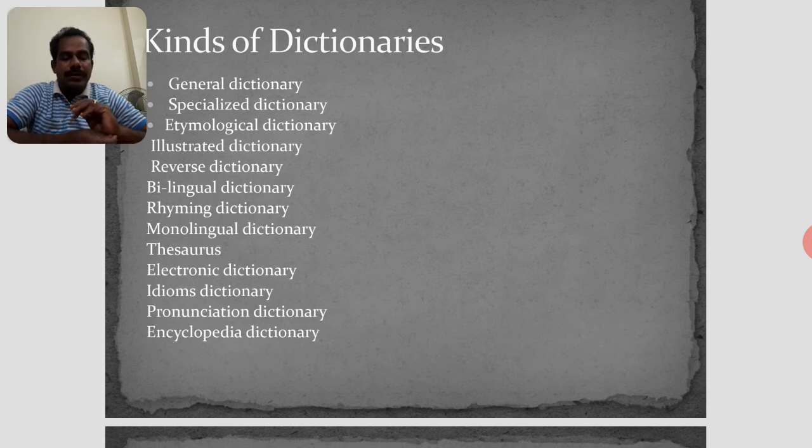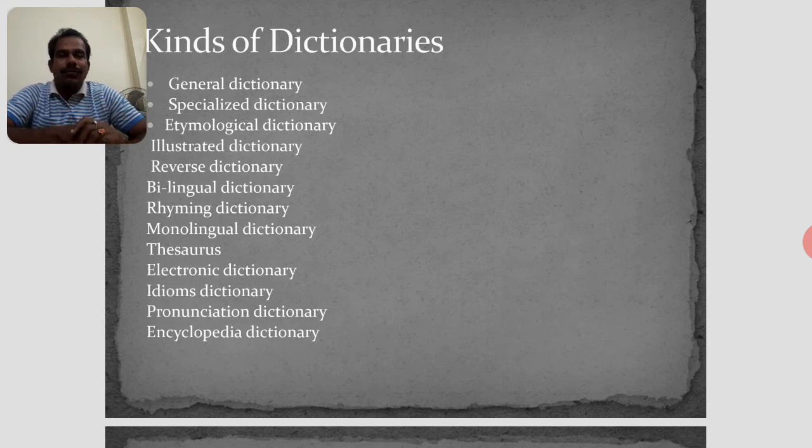Next, the Collins Cobuild English Dictionary is also one kind of dictionary. The Cambridge Advanced Learner's Dictionary can also be found in the market. Oxford Advanced, Cambridge Advanced Learner's, Collins Cobuild, and Orient Longman's Contemporary English Dictionary are all advanced learners' dictionaries.